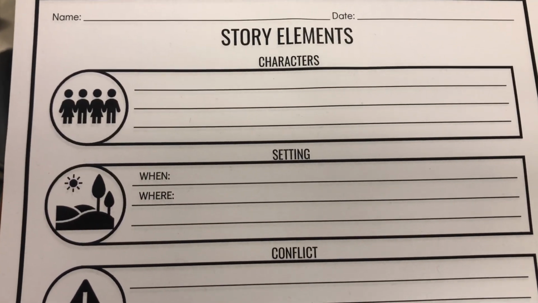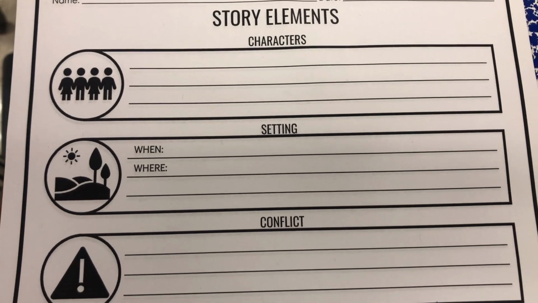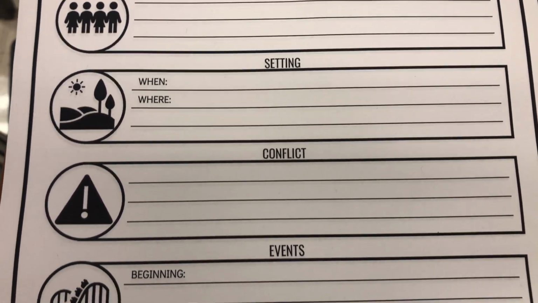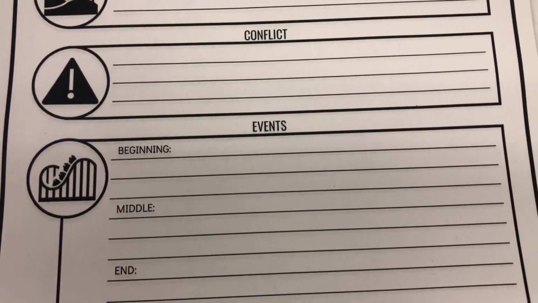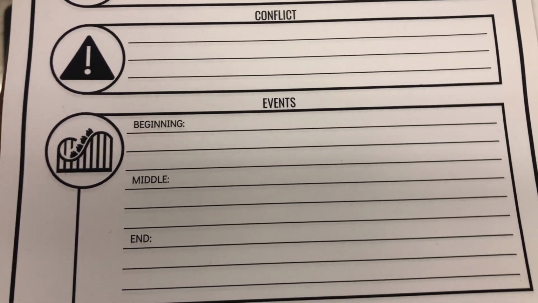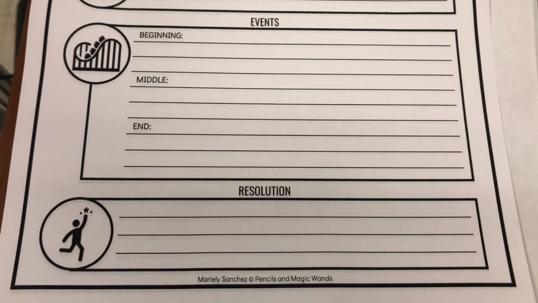Then we started reading the anchor text, Mama, I'll Give You the World. And since we're going over story elements, I gave the students a story elements graphic organizer that they were to complete as we read the story. This is that graphic organizer right here. So they list the characters, the setting, the when and the where, the conflict, and 3 important events that happen, one at the beginning, one in the middle, and one in the end, and of course the resolution.